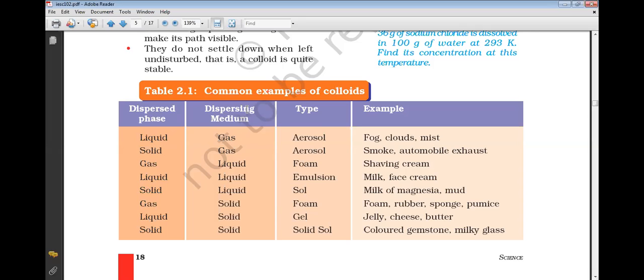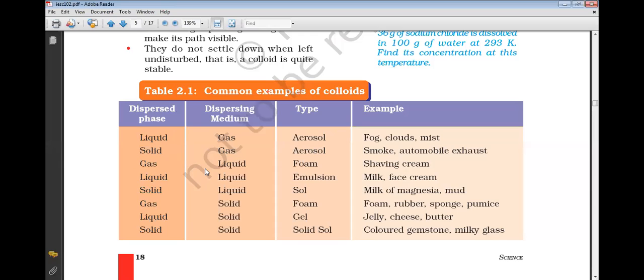That means it is liquid and we throw it out. That is why during this corona time we are wearing masks. Why are we asked to wear the mask? Because in the air this coronavirus can be in aerosol form, and it can enter when we breathe. So to protect ourselves we wear the mask. So this is also one type of example of a colloid. The liquid is the sneeze. When we sneeze, the saliva, which contains the virus, goes into the gas. If it is solid and it is in the gas, that is also an aerosol.